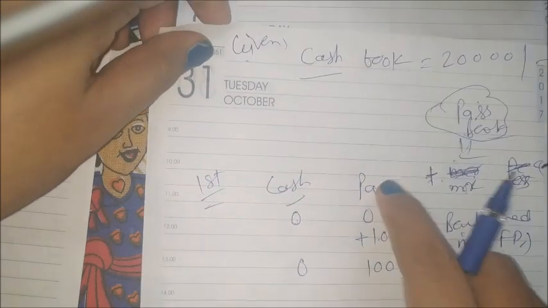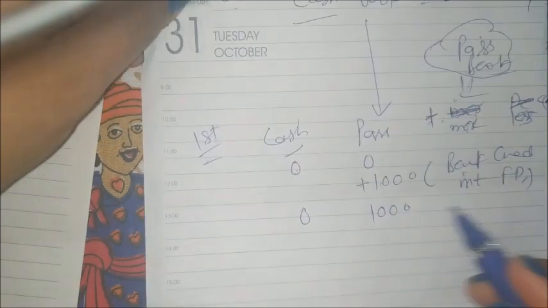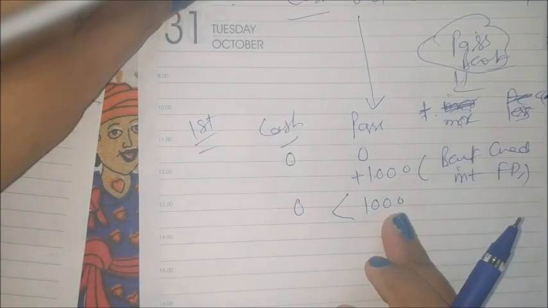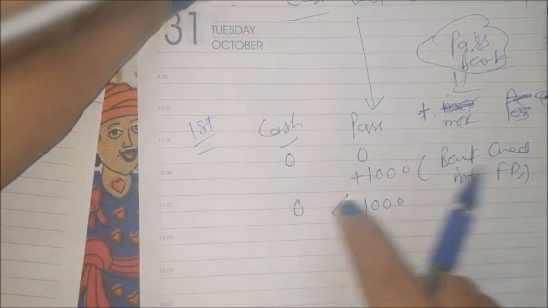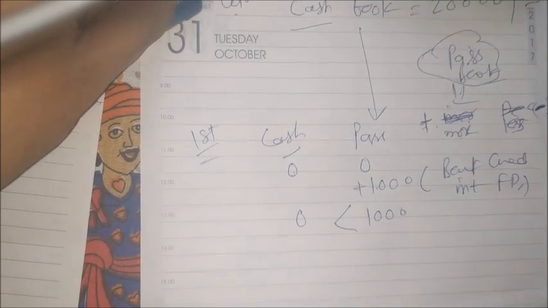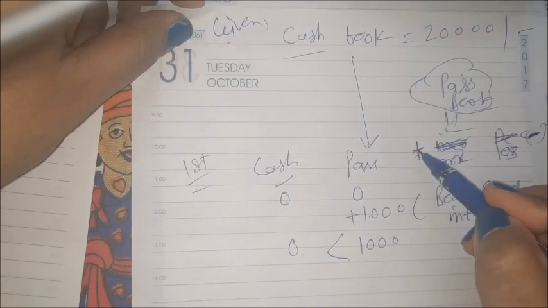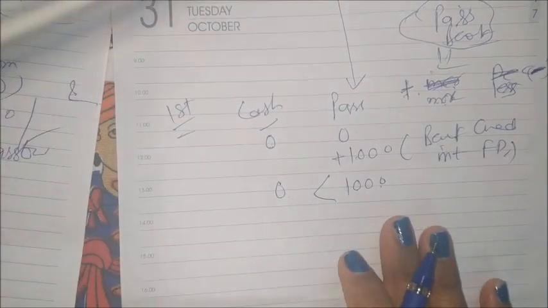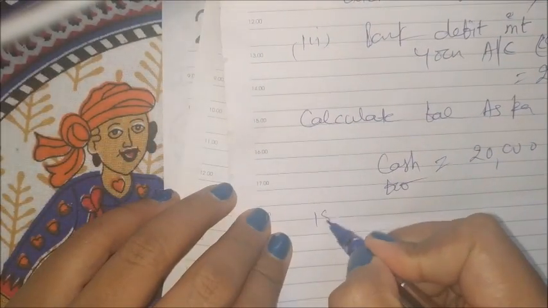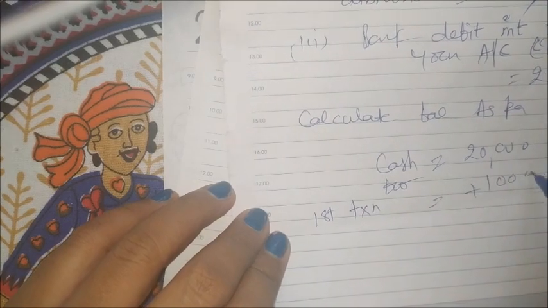Our consideration should be on the passbook, because the cash book balance is given to us. So is the passbook balance more or less? In this case the passbook balance is more, because if I compare 0 with 1000, 1000 is the higher amount. What I told you: if the passbook balance is more, then we have to add that transaction. So this 1000 we have to add for the first transaction.